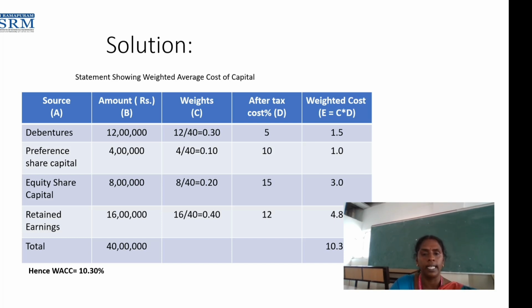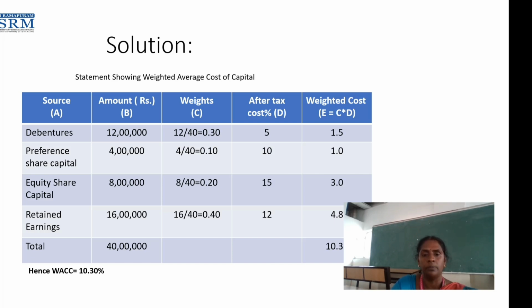So how to calculate? Out of the total amount, how much percent we received as debentures. I told you students already, we received 40 lakhs as our capital, in total 40 lakhs. Out of 40, how much debenture we got? 12 lakhs.